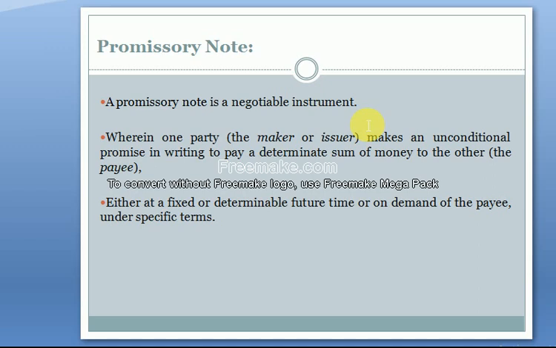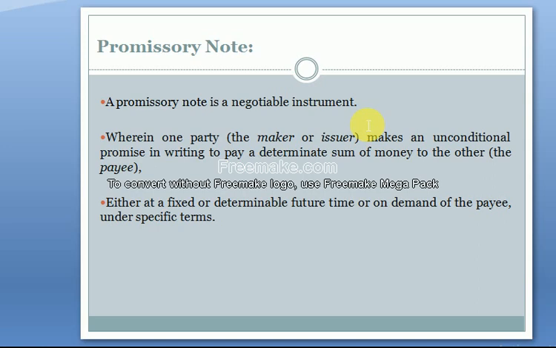Look at the promissory note that takes place between two parties. One is called the maker or issuer and the second one is called the payee. So a maker makes a promise to pay a specific sum of money on the specified future date.